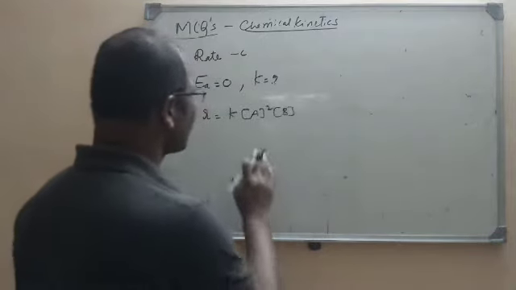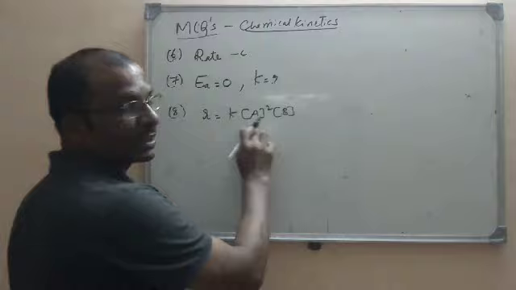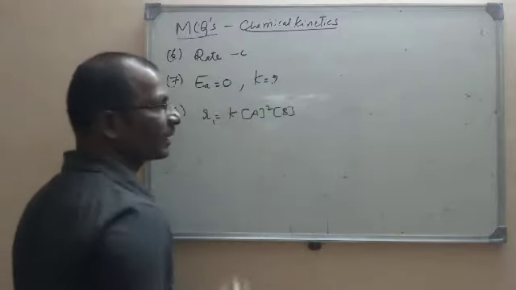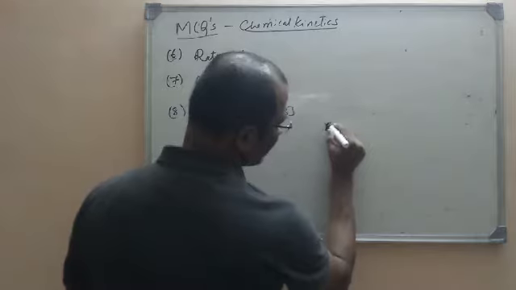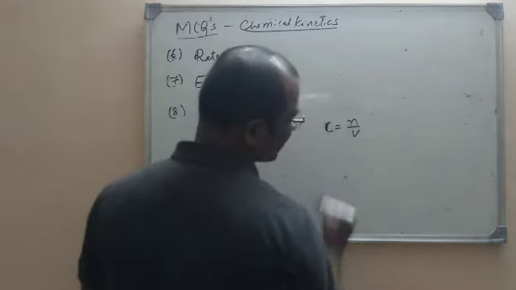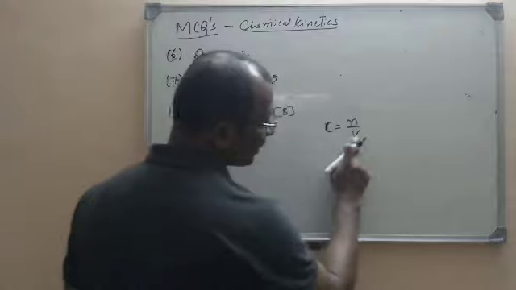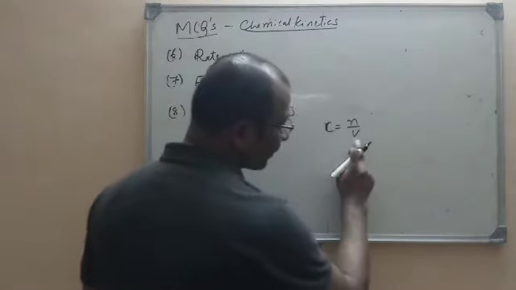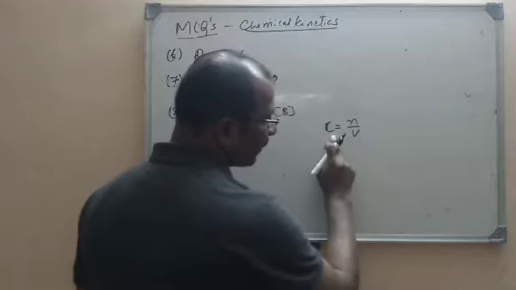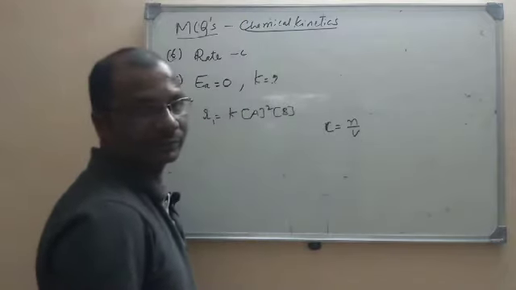So what will happen to the concentration? For example, this is the initial rate. Now we are reducing the volume. You know the relation between the concentration and volume is an inverse relation. So concentration and volume are inversely proportional. So when the volume is decreased, concentration will be increased.